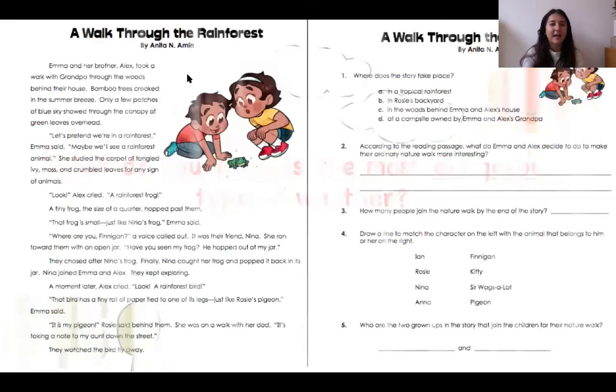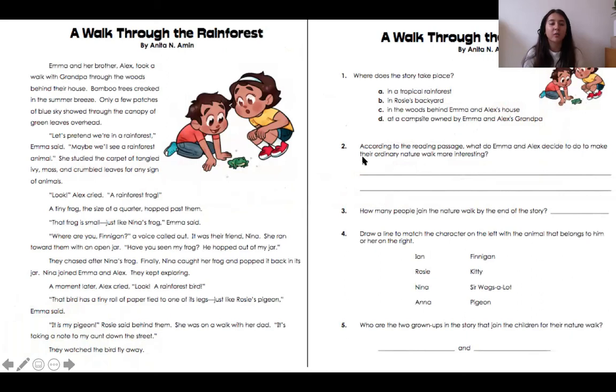Let's have a look at our homework. So homework today is a reading comprehension during the weekend.